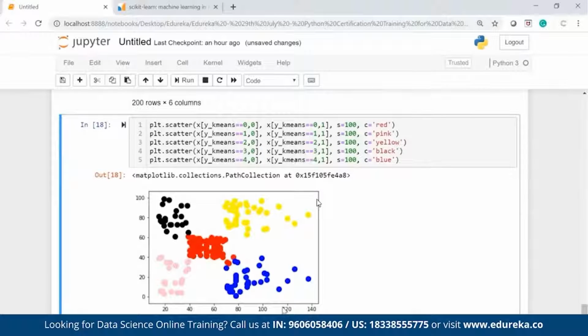These are my customers with high salary, low spending score, low salary, low spending score, average salary, average spending score, then low salary, high spending score, high salary, high spending score. I have 5 clusters. Let's say I come up with a new product which is very expensive. So which customers will I target? High salary and high spending score. So that is how you can create a cluster, and this is the clustering example. With that, we actually created a good 5 clusters, and I can decide which cluster to go for marketing my product based on the requirement.